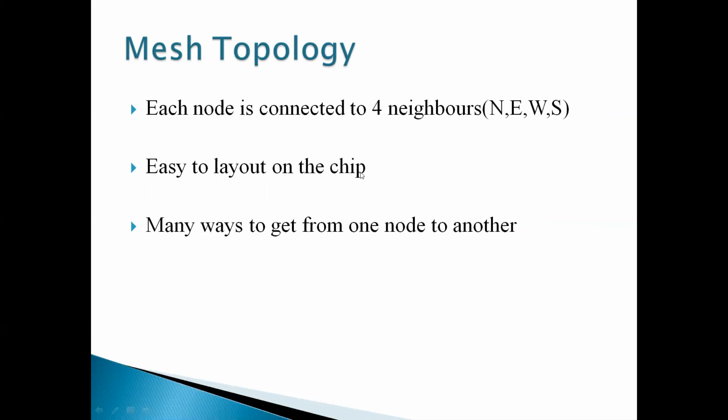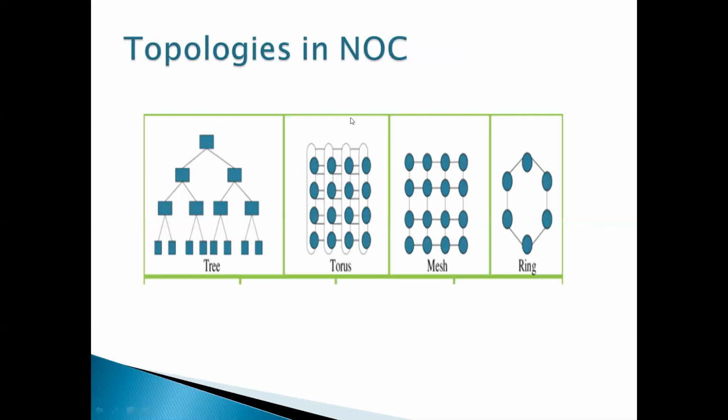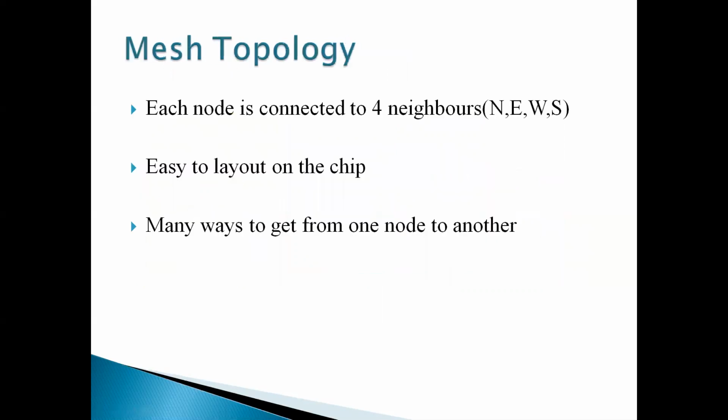It is easy to lay out on the chip because each and every node is connected with equal length of interconnects, and each node is connected to other nodes in all four directions: north, east, south, and west. So there are many ways to travel from one node to another.